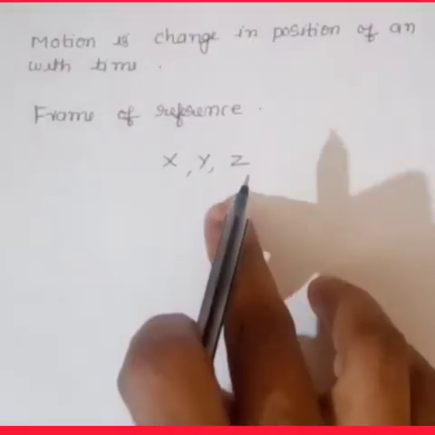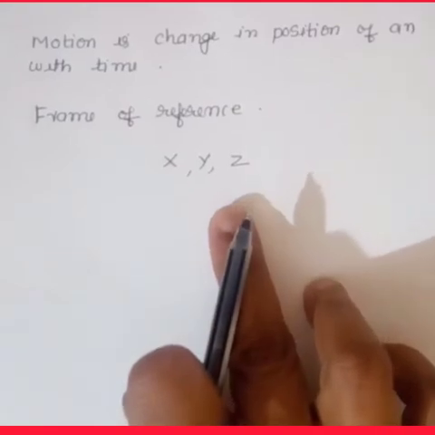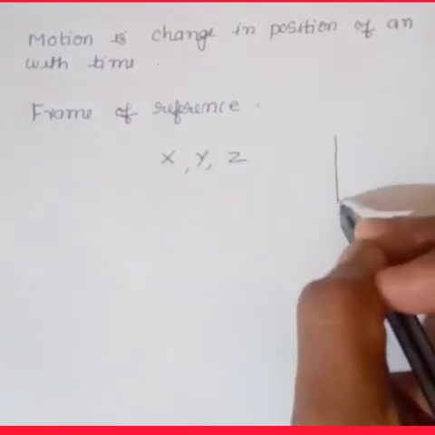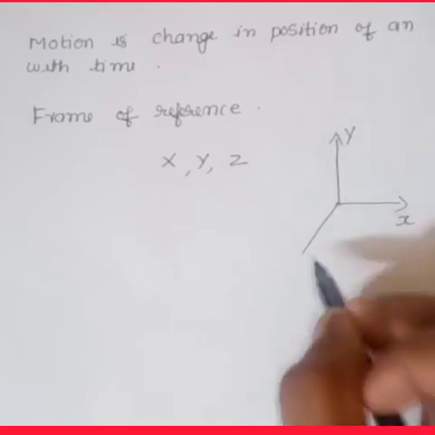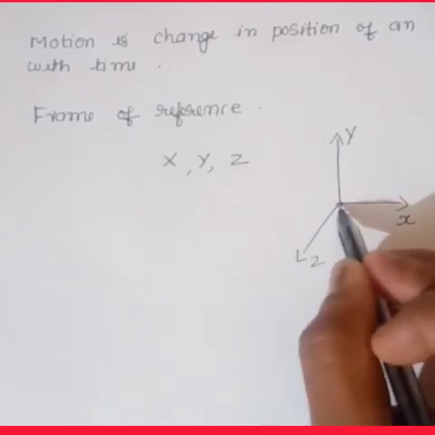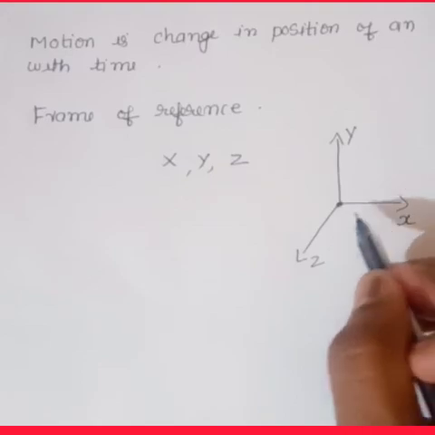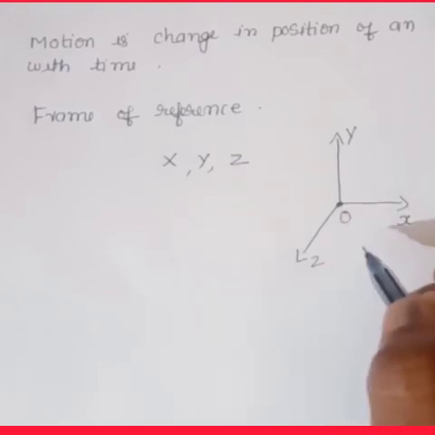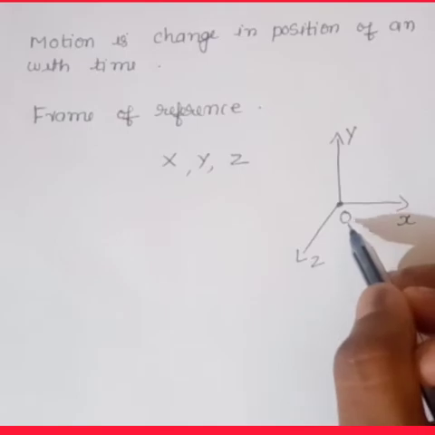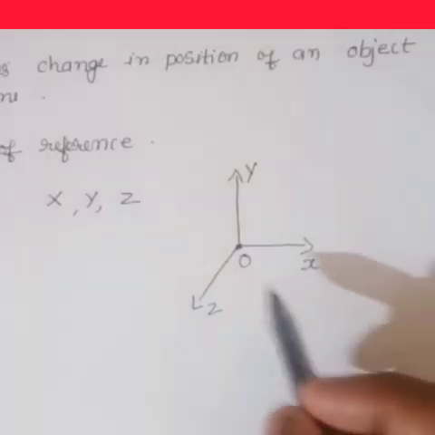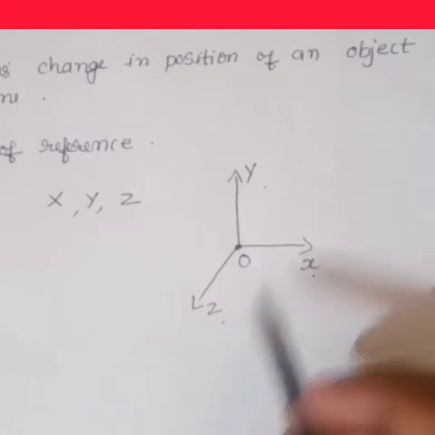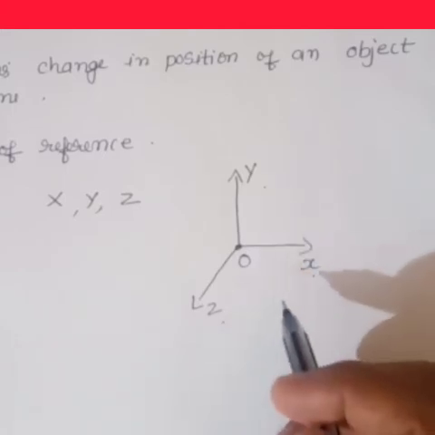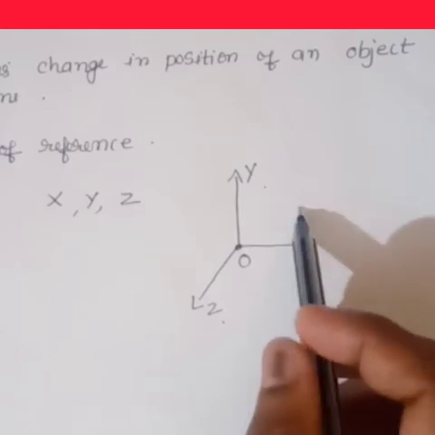The point of intersection of these three axes is called origin. So this one is the x-axis, then this one is y, then this one is z. The intersection of these three axes we call the origin, denoted by the letter O. Then this is the reference point. The coordinates x, y and z of an object describe the position of the object with respect to this coordinate system. To measure time, we position a clock in this system.